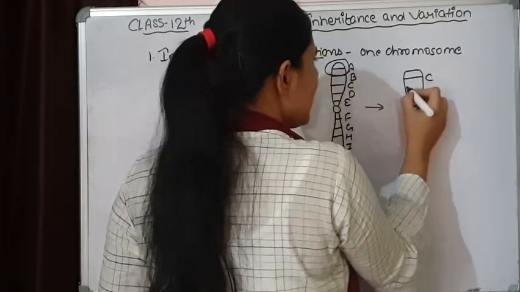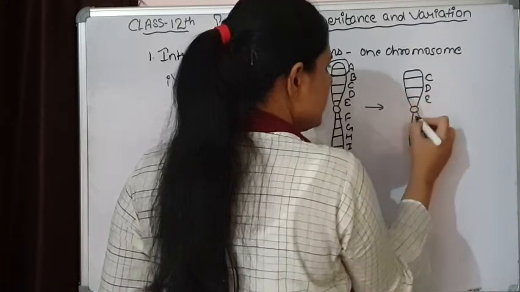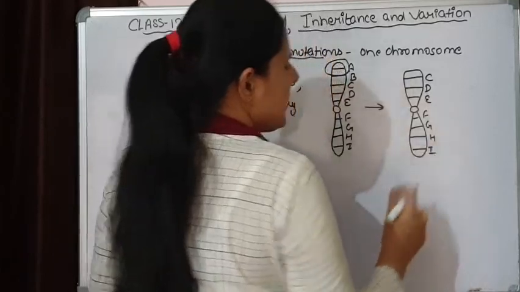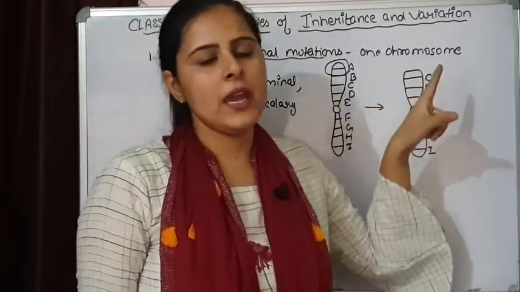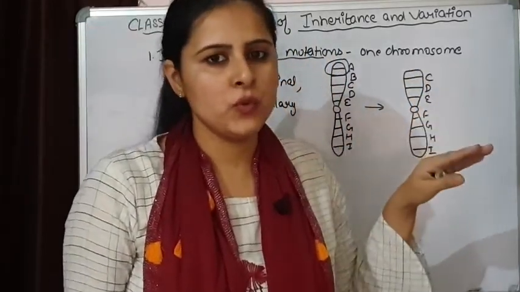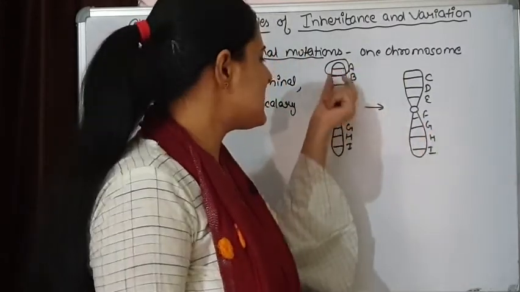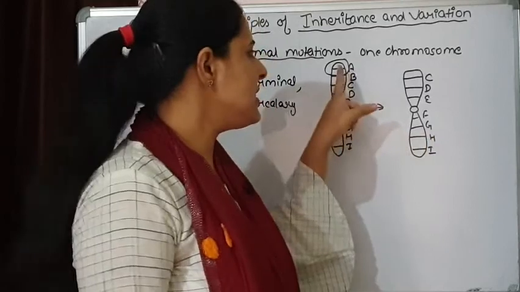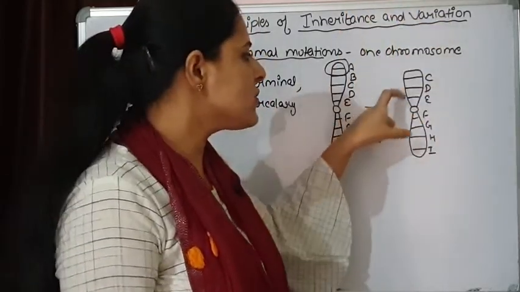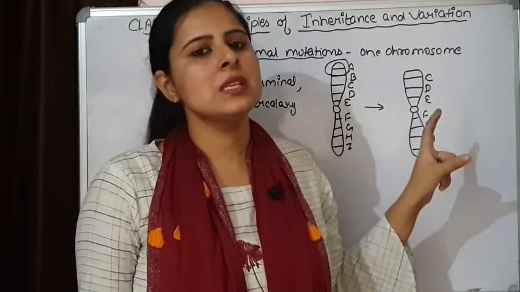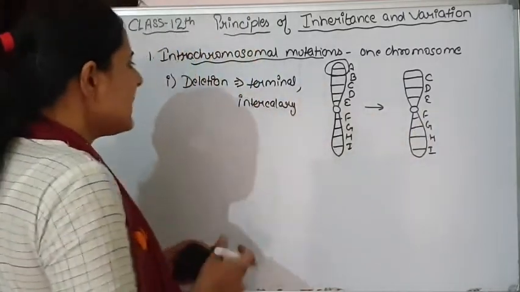The genes that are left are... gene A and B have been removed. So this is deletion. What is the effect of deletion? The genes are lost and the size of the chromosome has reduced. This is how deletion takes place. The second one is inversion.